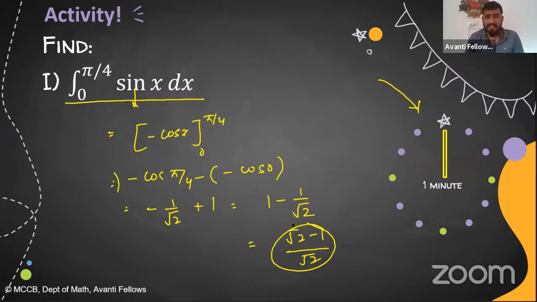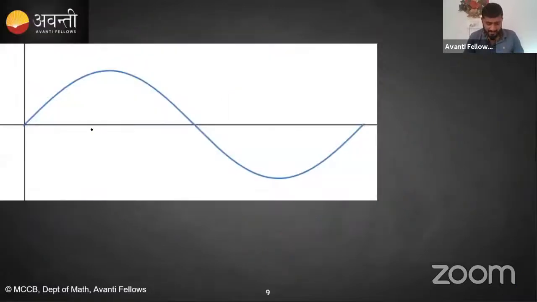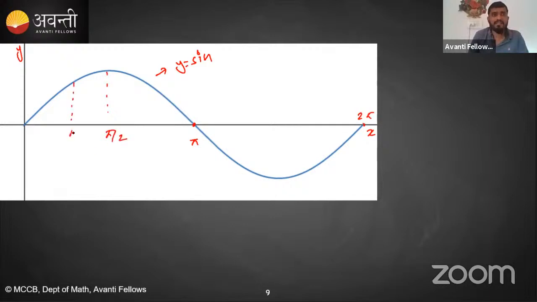So this is the definite integration value. What will the definite integration value be? The area enclosed by sin x, from 0 to pi by 4, and the x-axis. Let's see which area it's representing. This is your x-axis, this is your y-axis, and this is the graph of y equals sin x. Here this will be pi, this will be 2 pi, here pi by 2, and this will be pi by 4.